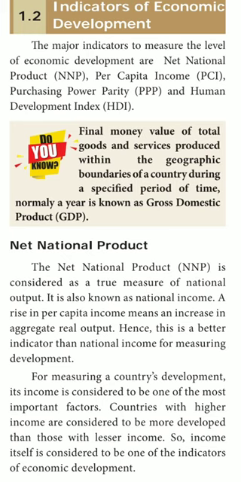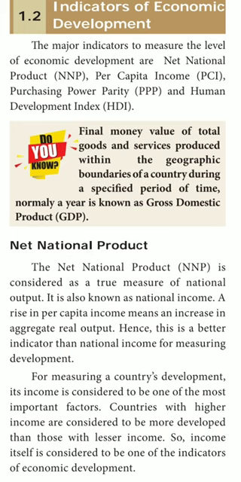So, next, the final money value of total goods and services produced within the geographic boundaries of a country during a specified period of time, normally a year, is known as gross domestic product. What do you mean by GDP? The final money value of total goods and services produced within the geographic boundaries of a country during a specified period of time, normally 1 year, is known as gross domestic product.